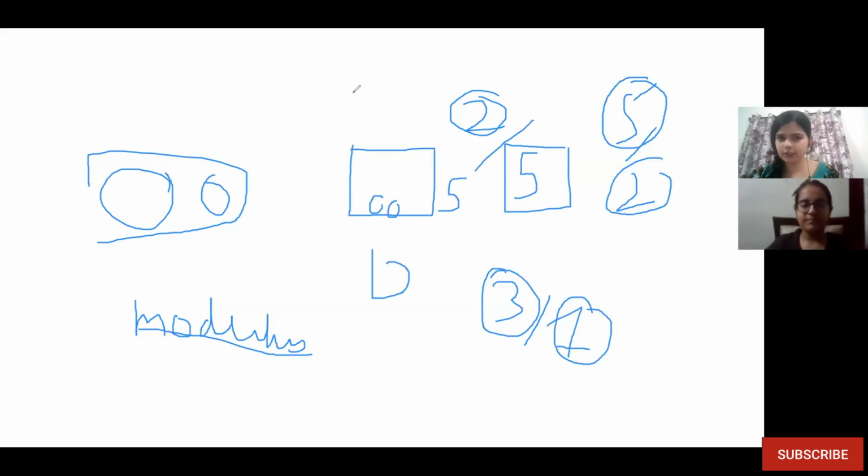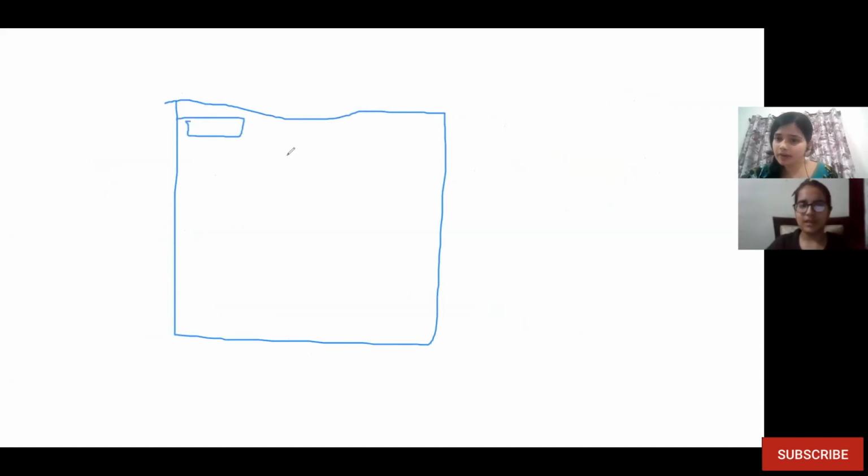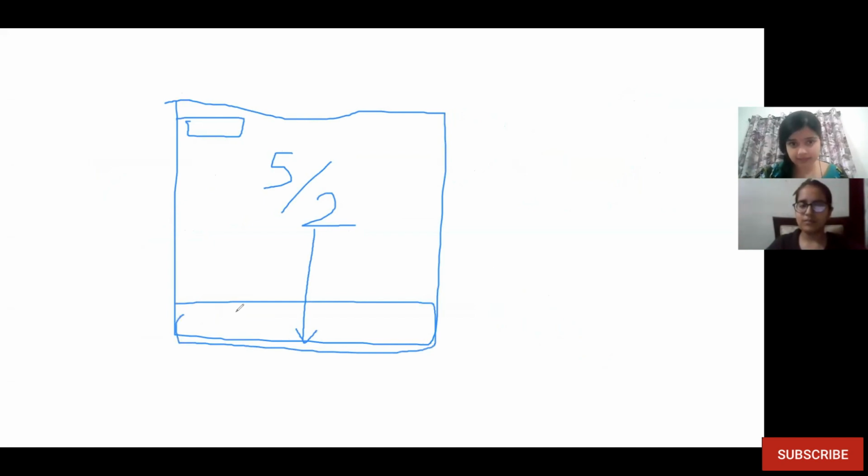So the problem statement for you is, this is your window, right? And right now the ball is falling down and the score is over here somewhere. So instead of a ball, some expression should fall down. Suppose I give you 5 by 2 as an example and it should fall down. When it comes to the ground, some box should appear where the user can write the answer. And you are updating the score? No. The score should be updated only if the user gives the correct answer. Will you do it? Yeah. Okay, cool. So please share your screen and let's see how you make this game.